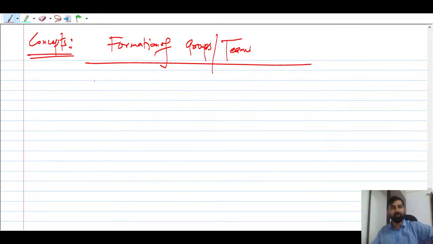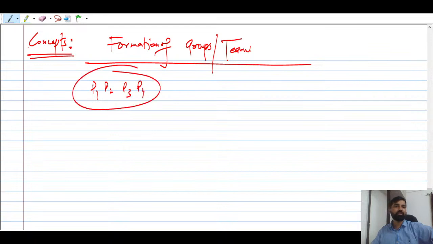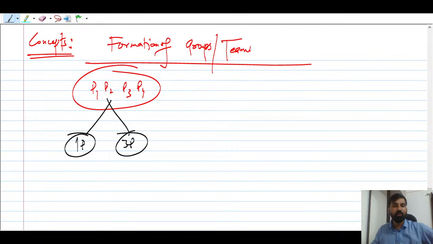Suppose you have got 4 people, you can say P1, P2, P3, P4. There are 4 people, right? And you want to make a team. There are 4 people and you want to make teams. So you can divide these 4 people into 2 teams. Suppose you want to make 2 teams out of these 4 people. So what you're going to do here is divide these people into 2 teams. In one of the teams there is 1 person, and there are 3 people in the second team. So how many groups are there? 2 groups are there. Okay, formation of group.